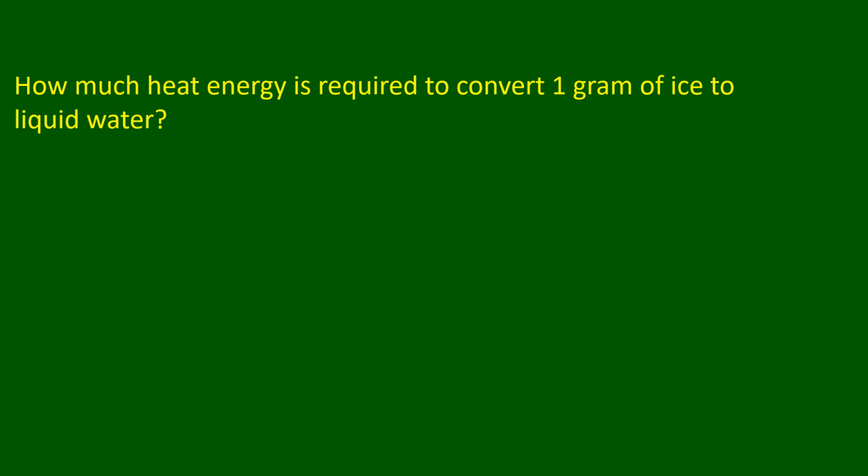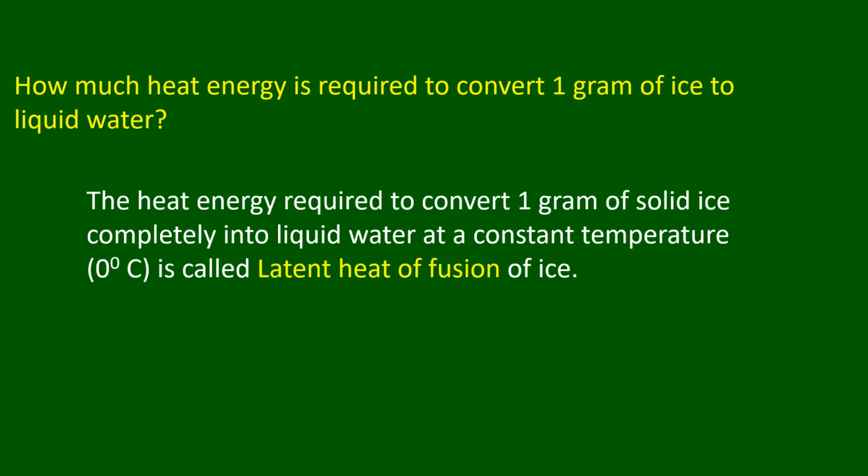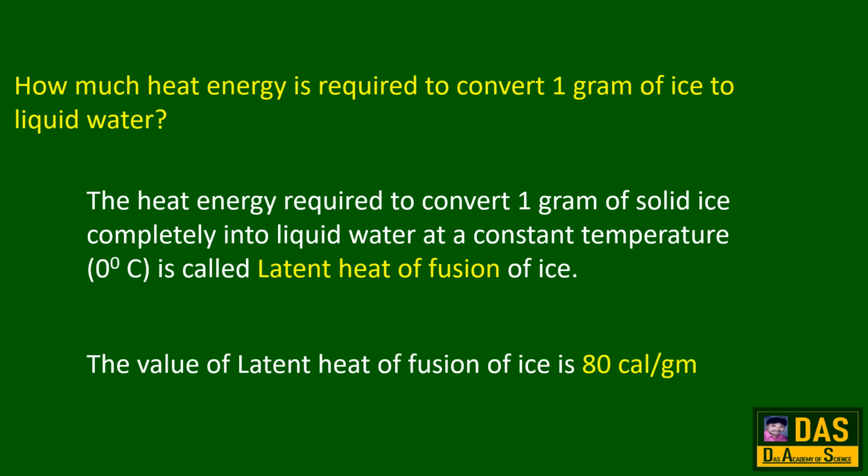How much heat energy is required to convert 1 gram of ice to liquid water? The heat energy required to convert 1 gram of solid ice completely into liquid water at a constant temperature, that is 0 degrees Celsius, is called latent heat of fusion of ice. The value of latent heat of fusion of ice is 80 calories per gram.